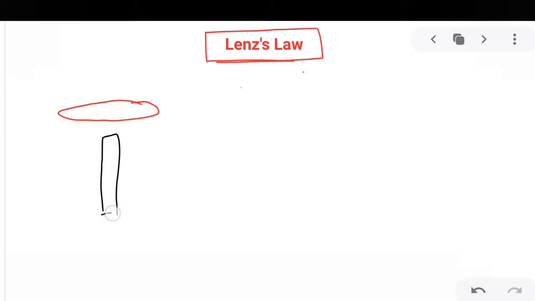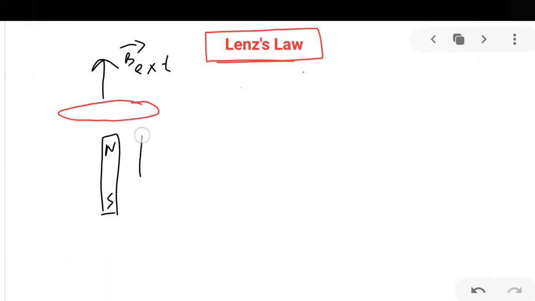This is the north pole, this is the south pole. Because of this magnet, the external magnetic field will be in the upward direction on the upper face of the coil. This is B external, the external magnetic field, in the upward direction.